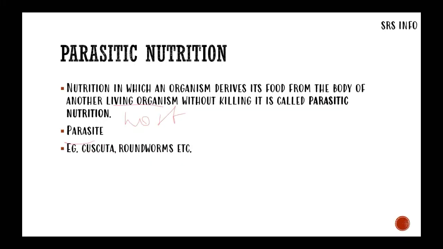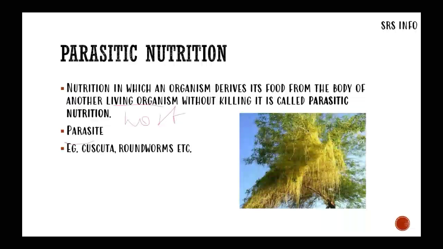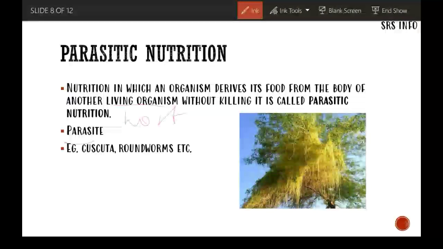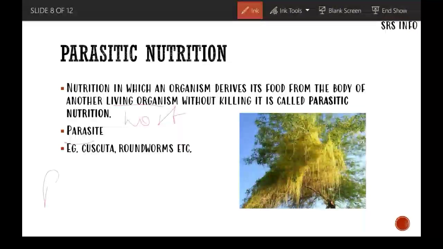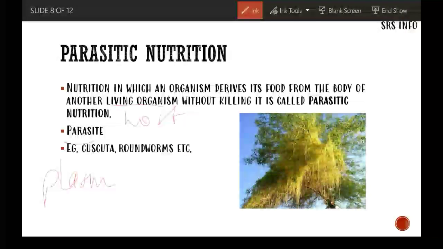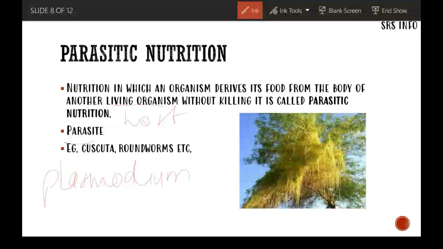An example is cuscuta, roundworms, etc. In the image you can see that cuscuta is all covered all over the tree, and what it does is it extracts the nutrients, minerals from the tree and almost makes the tree dead. There is an example of a microorganism which does parasitic mode of nutrition, that is plasmodium, which causes malaria.